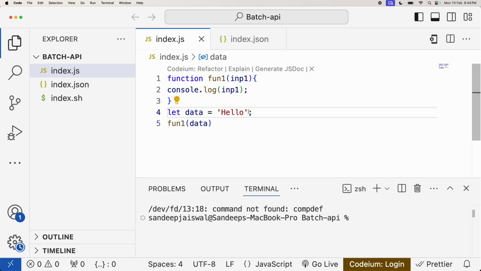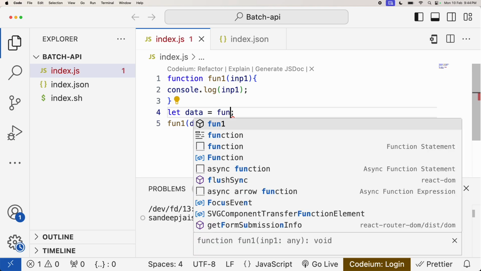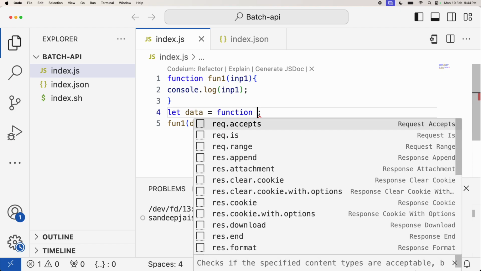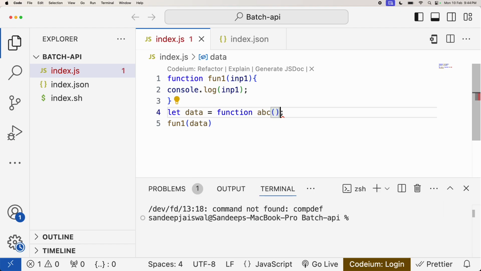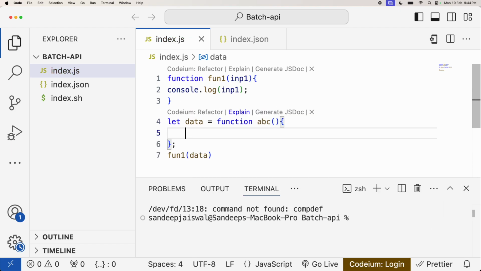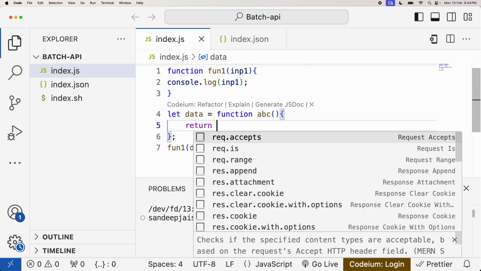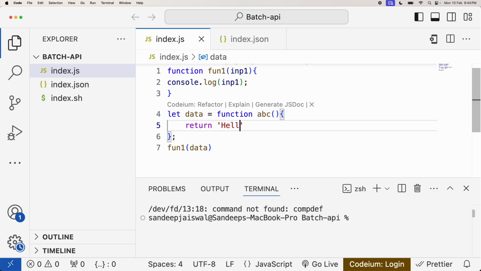Now let's suppose I write function ABC and I'm returning hello. I've created one function ABC and I'm assigning that function value to the variable. Already I think you have heard about function expression and arrow function, right?